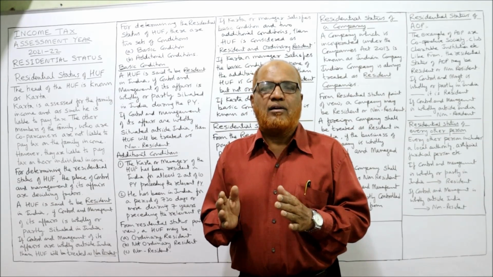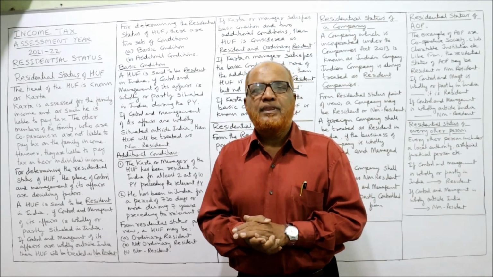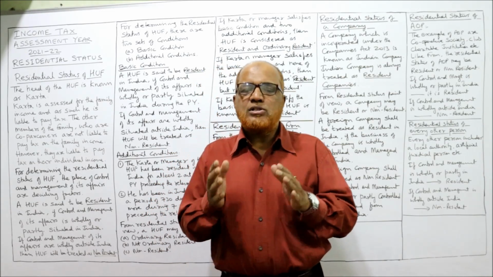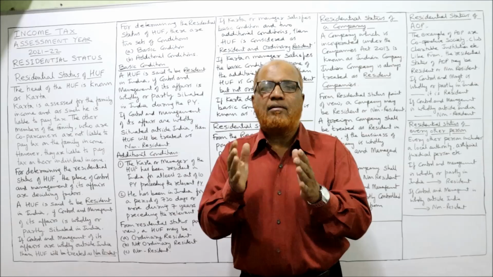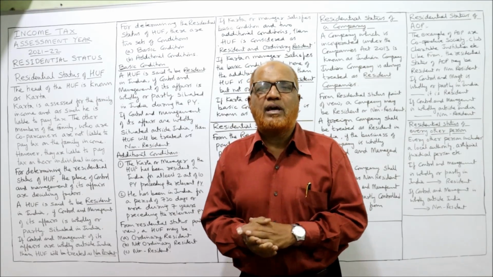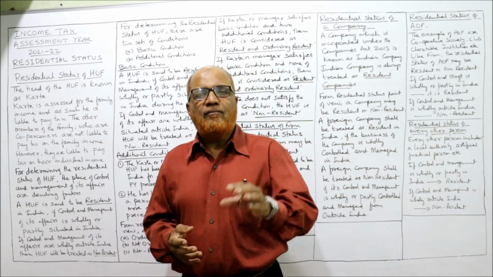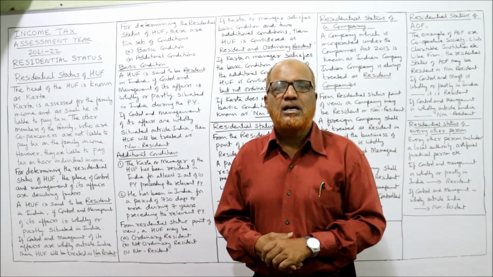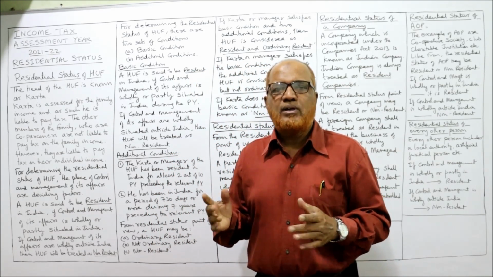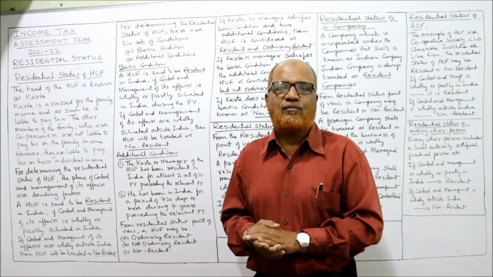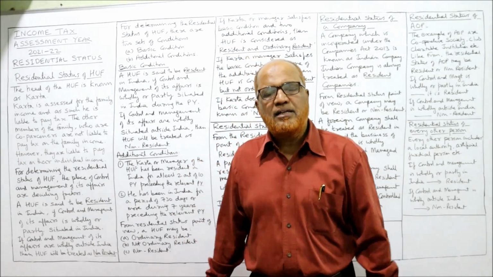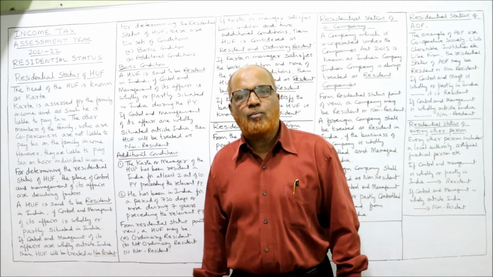For every previous year, the assessee's residential status has to be determined, because by finding out the residential status, we can find out the scope of income. Which income is to be included and which income is not to be included depends on the residential status. Now in this video, I'm going to explain the residential status of HUF. So before explaining in detail, take a screenshot of the points which I have written on the board, then I'll explain.